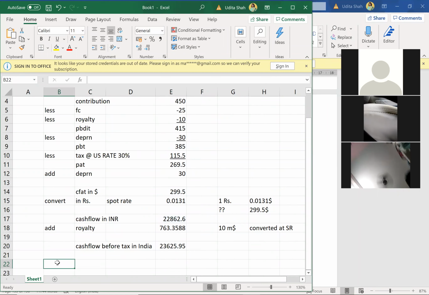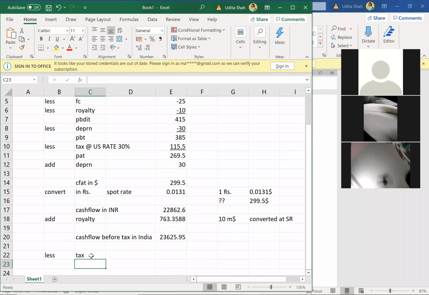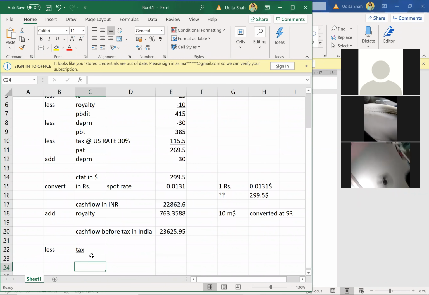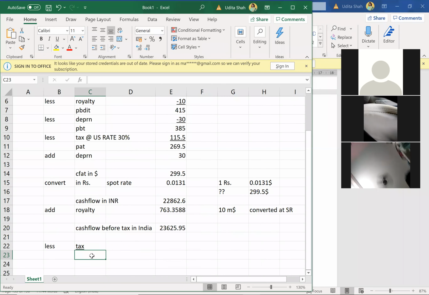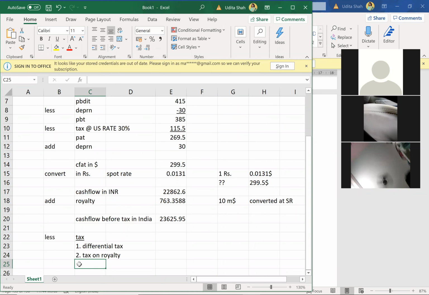Now, less tax. But guys, pay attention. I will do this tax in two different ways. One is your differential tax, and second will be your tax on royalty, because tax on royalty will be at the entire rate of 35% because it was never taxed before.